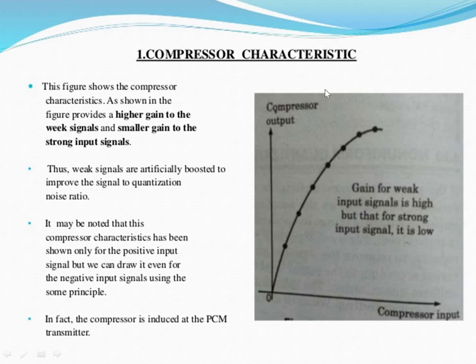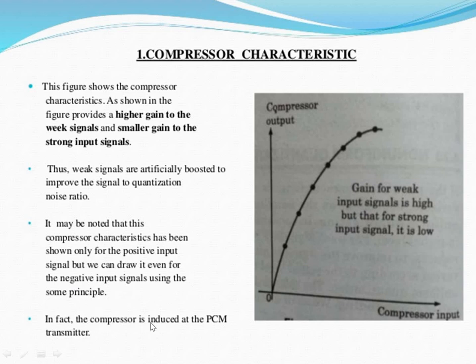So next one, compressor characteristics. Here compressor input and compressor output. This figure shows the compressor characteristics. As shown in the figure, it provides a higher gain to the weak signal, so mainly it is used for the weak signal, and a smaller gain to the strong input signals. Thus weak signals are artificially boosted to improve the signal to quantization noise ratio. It may be noted that this compressor characteristic has been shown only for the positive input signal, but we can draw it even for the negative input signals using the same principle.